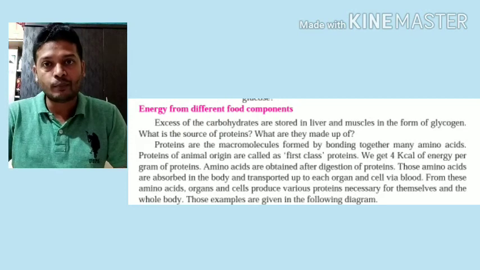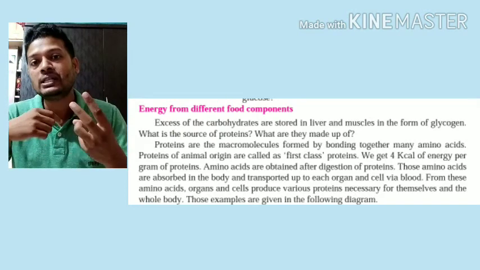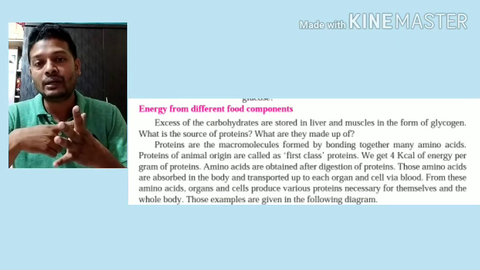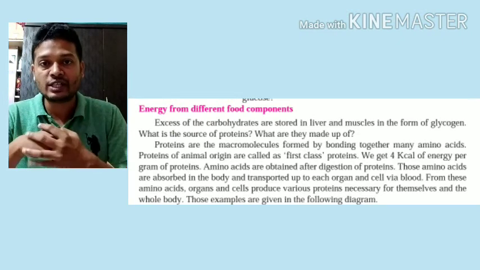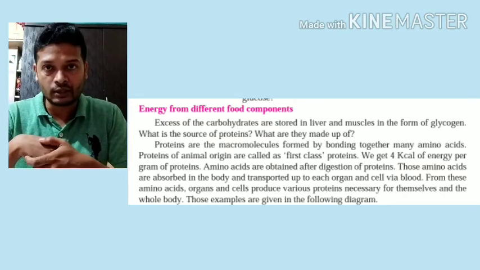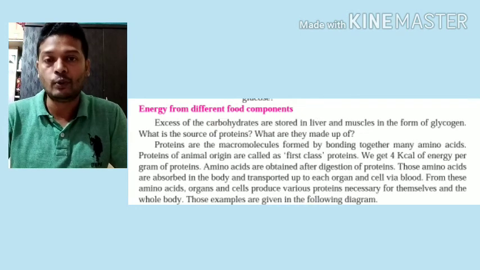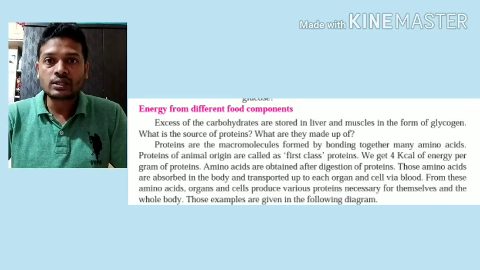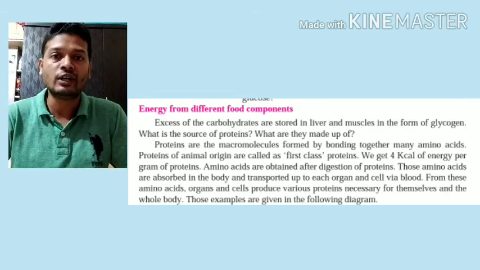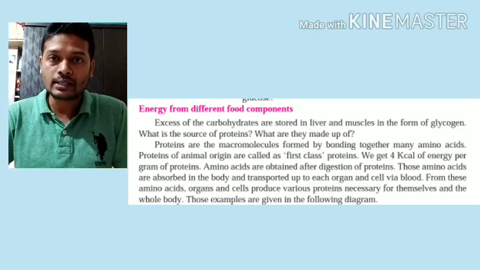Now different food components, basic 5 food components we have, that is carbohydrates, proteins, lipids, vitamins, minerals. These are the 5 basic nutrients. We also have roughage. Roughage is also part of carbohydrate only. Roughage, or also known as dietary fibers, they are also carbohydrates. So we are going to discuss each and every food component and how it is essential or what function it does for our body. Let's begin first with proteins.